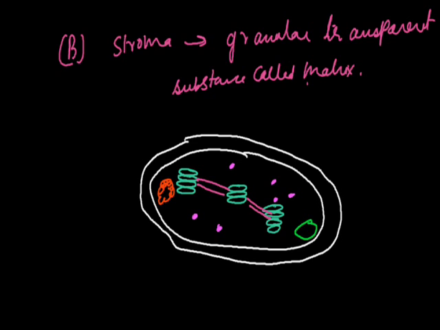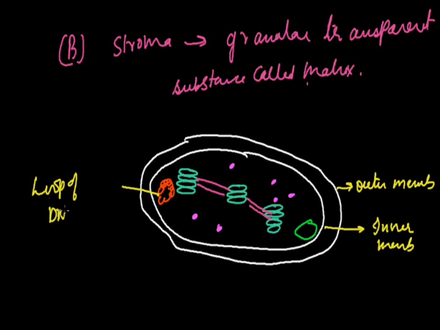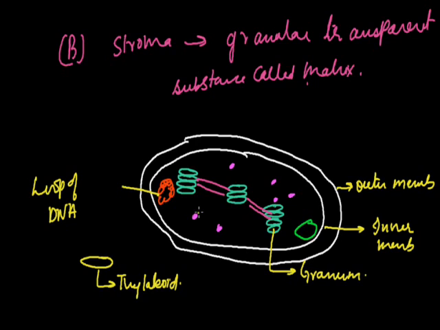Let me label the diagram. This is the outer membrane. This is the inner membrane of the chloroplast. This is the loop of DNA. This is one single granum which is made up of coin-like structures. This coin-like structure is called a thylakoid. Plus it consists of a matrix.